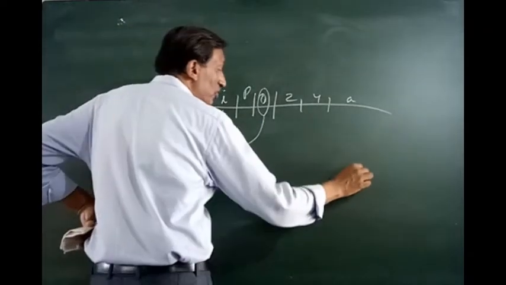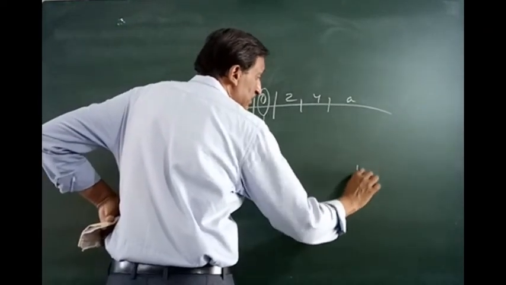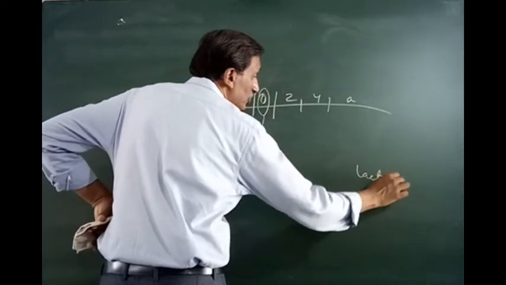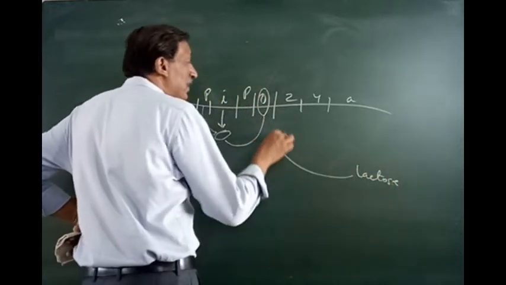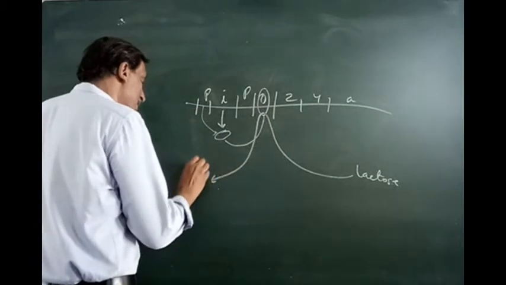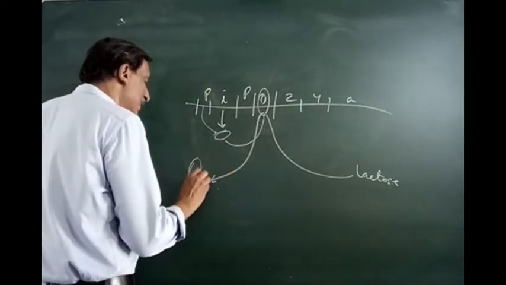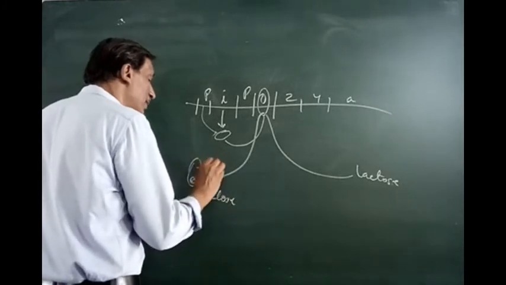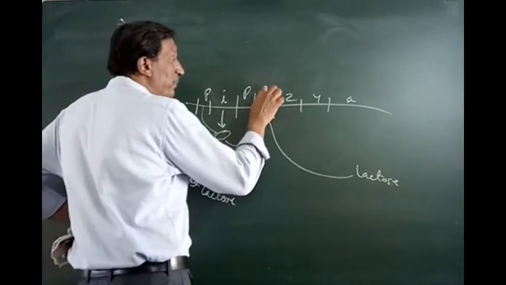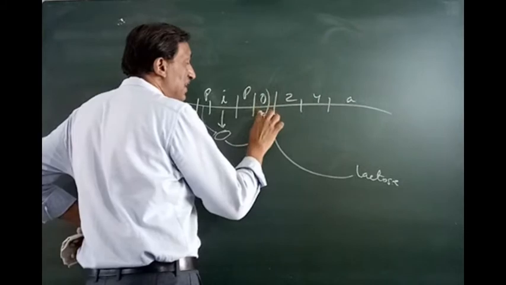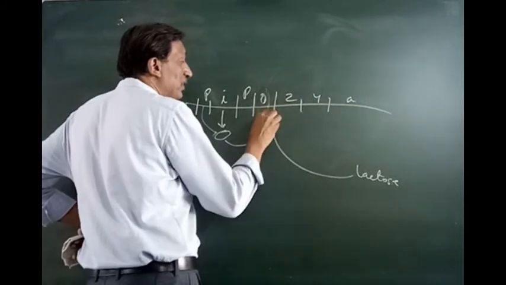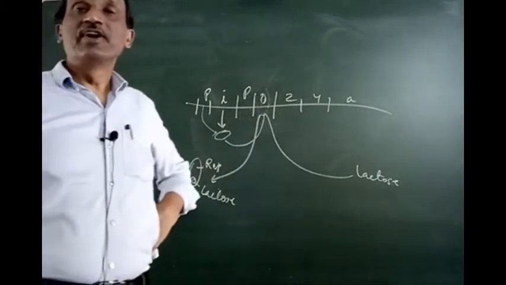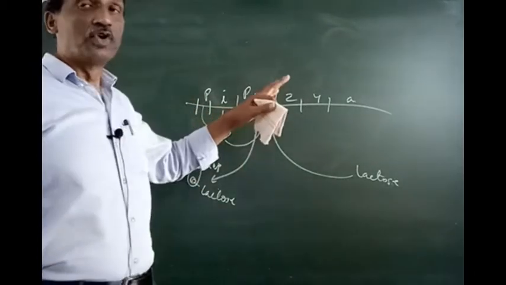When lactose is put into the medium, the lactose will come and remove the repressor. So here the repressor and here the lactose, and the repressor is removed from them. As the repressor is removed, the lac operon is turned on, and then the process will go.